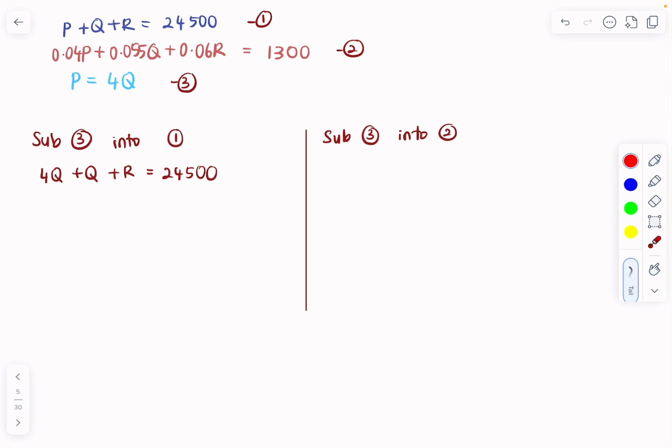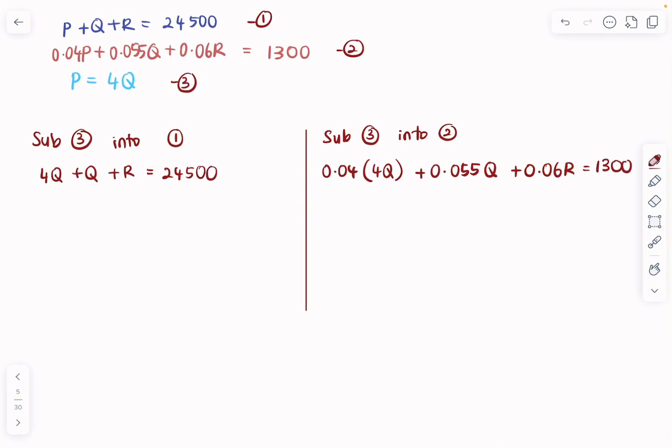And then if we sub this into here, we will get 0.04 P, which is 4Q, plus 0.055 Q plus 0.06 R equals to 1,300. Basically I just sub the P with 4Q.